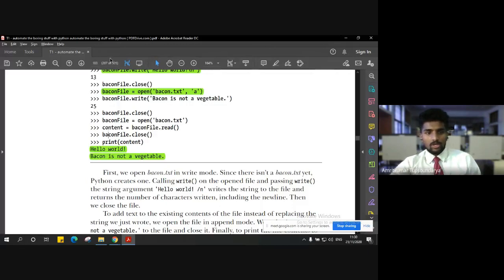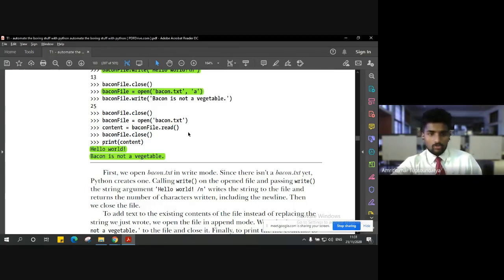So whatever file object we store in the bacon file here, or whatever content you are storing in the variable content, will no more exist when you close the shell. So let's say we want that variable available when we come back next time. When you close the interactive shell and exit Python, and come back again next time, you want to have those variables again.